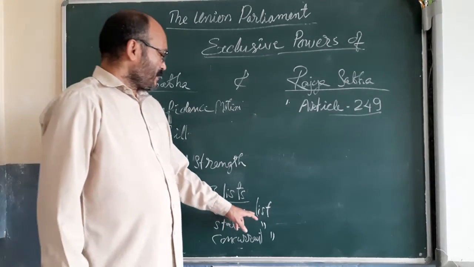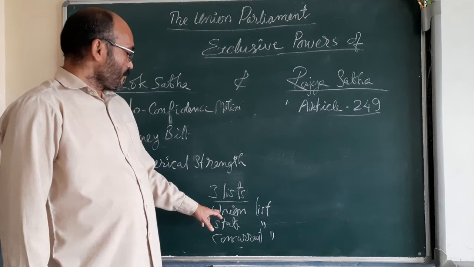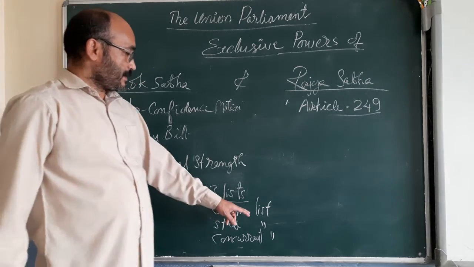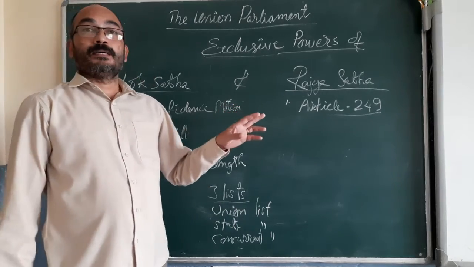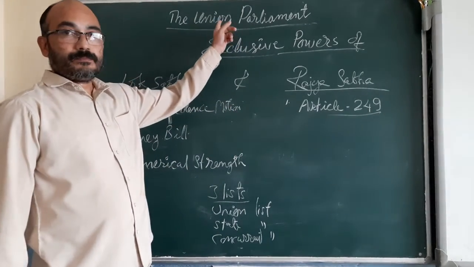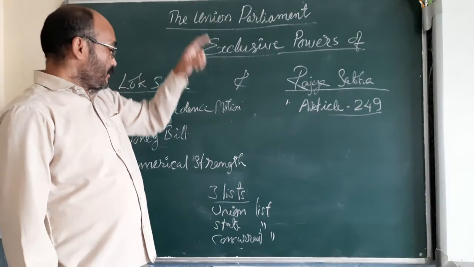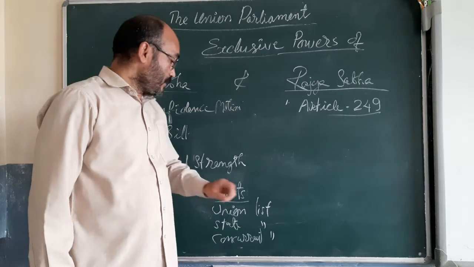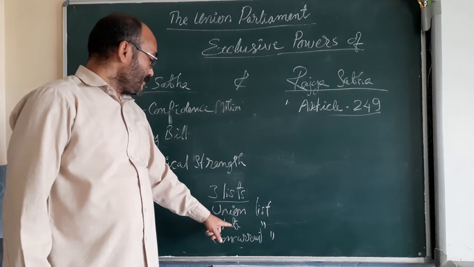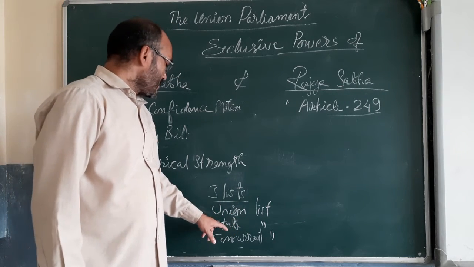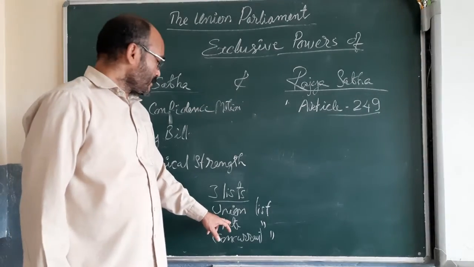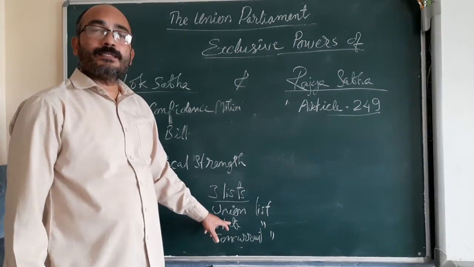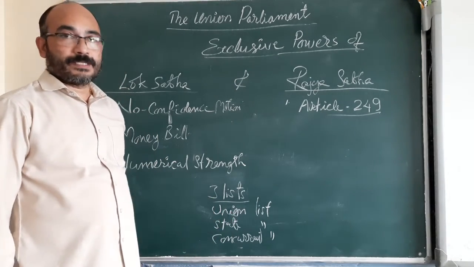There are some 97 subjects in the union list, and all the subjects under the union list can be legislated by the union parliament. Similarly, there are 66 subjects in the state list, and all of them can be legislated by the state governments.